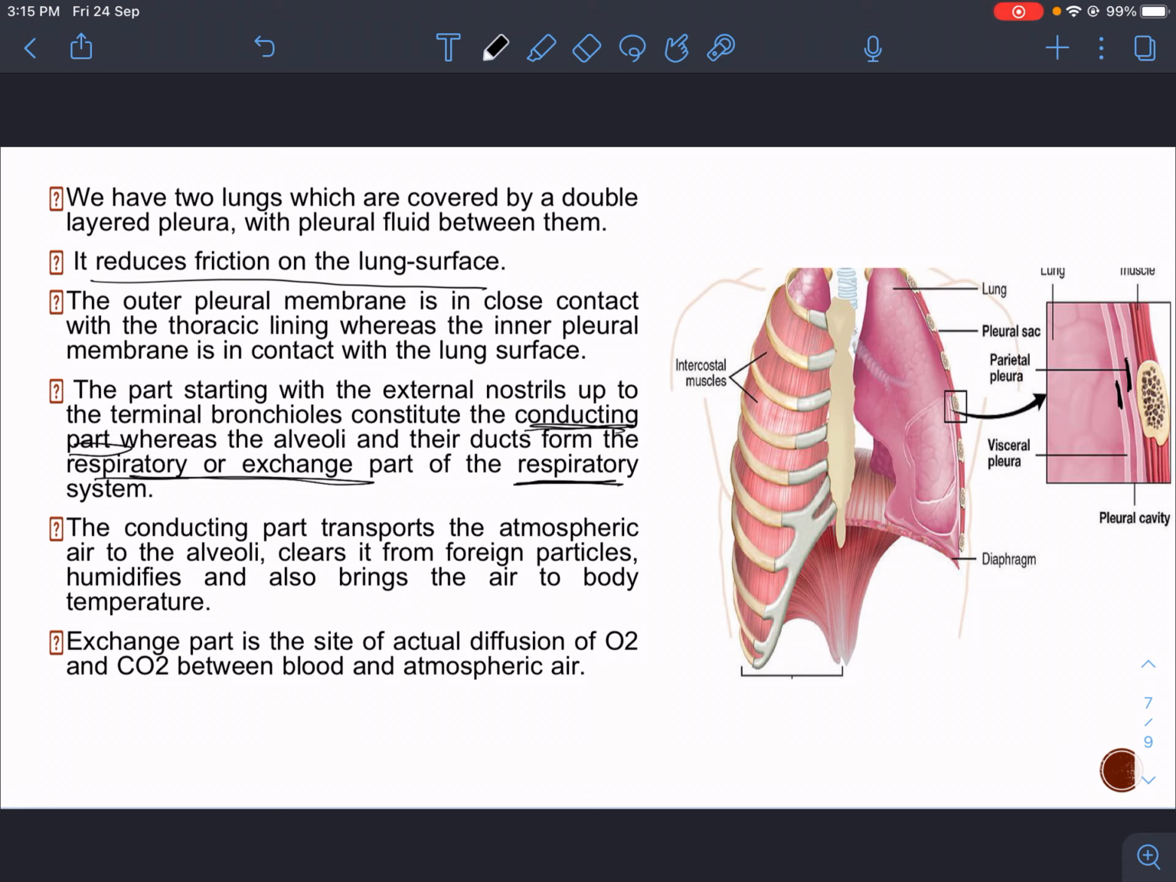The conducting part transports the atmospheric air to the alveoli. It will bring the atmospheric oxygen to the alveoli, clear it of foreign particles, humidify it and also bring the air to body temperature. So before giving the air to alveoli, it will first remove all the foreign particles from the air, humidify it, to increase the humidity, and then also bring the air to body temperature, and then give it to alveoli. This is the work of conducting part. The exchange part is the site of actual diffusion of oxygen and CO2 between the blood and atmospheric air.